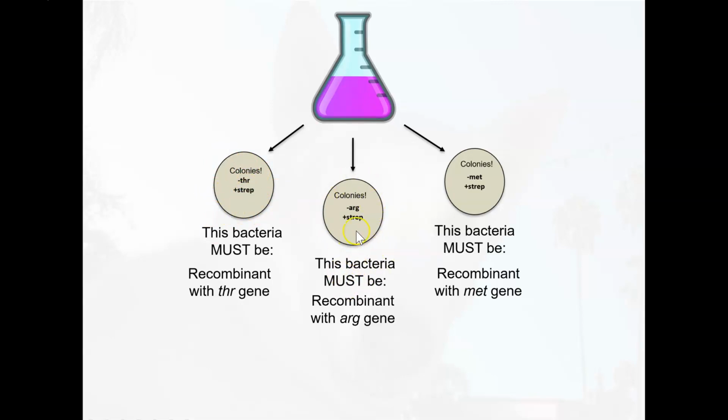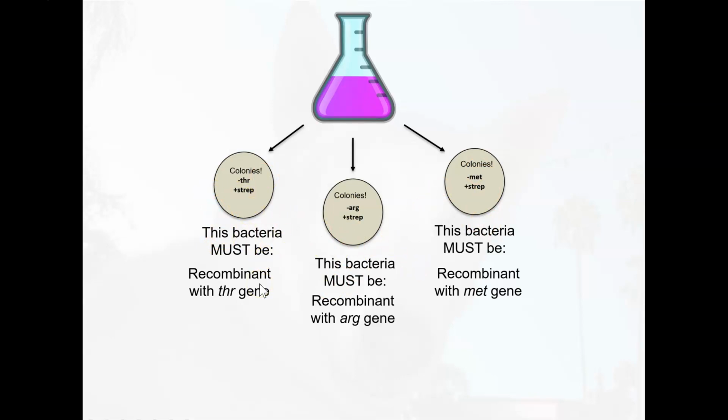Bacteria that are plated on this media must have somehow gained the ability to synthesize its own arginine. Otherwise, it wouldn't grow. And finally, bacteria that can grow on this media must have gained the ability to make methionine. So by separating out these 3 amino acids and selectively adding them back to the media, we can see which